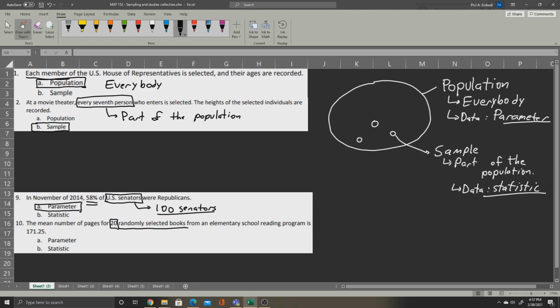Now, we know in an elementary school reading program, there should be a lot more than 20 books in the population. Now, because this 20 is not the whole population, but only part of the population, then this 20 is a sample. And because we know that 20 is a sample, the data we gather about that 20 is a statistic.